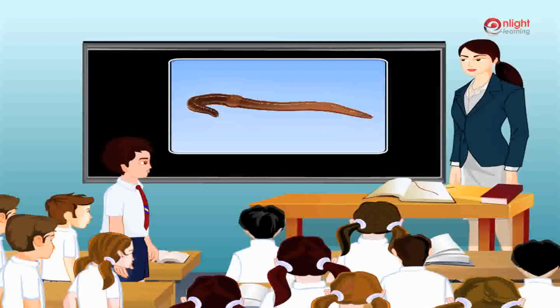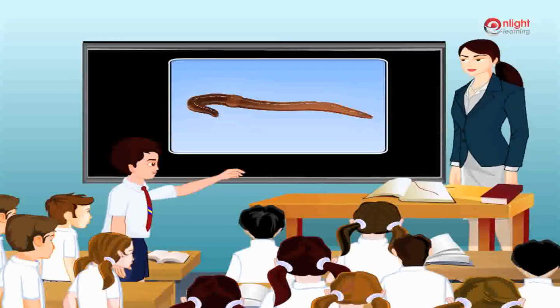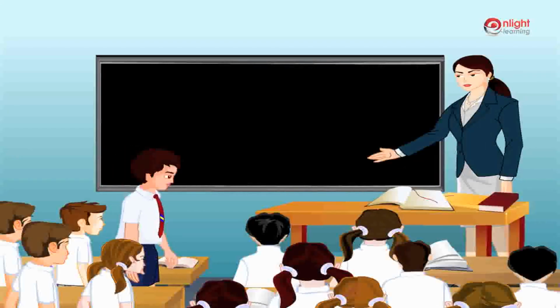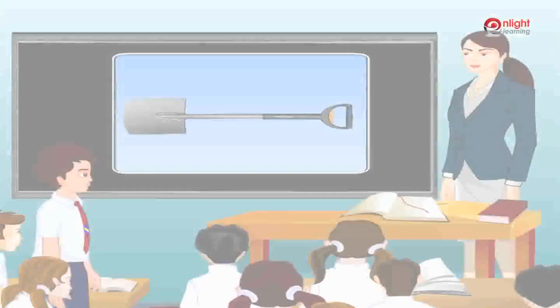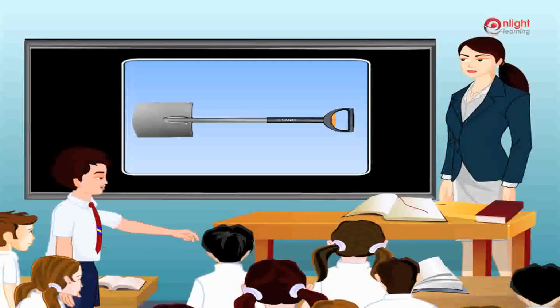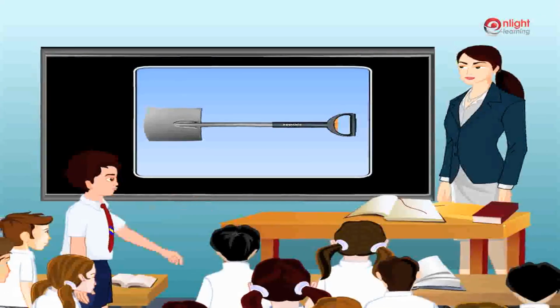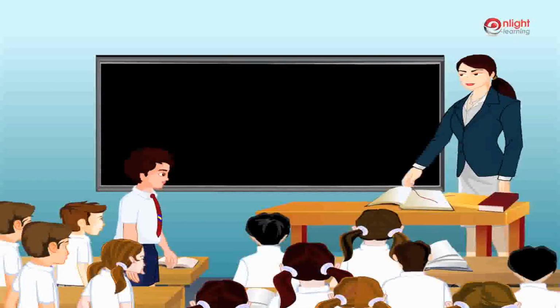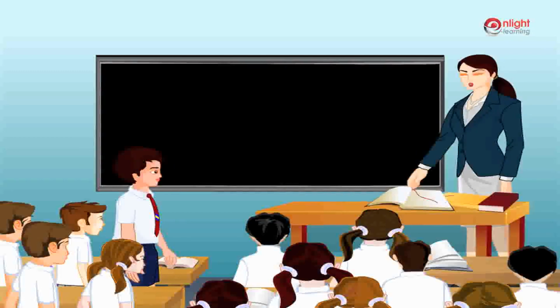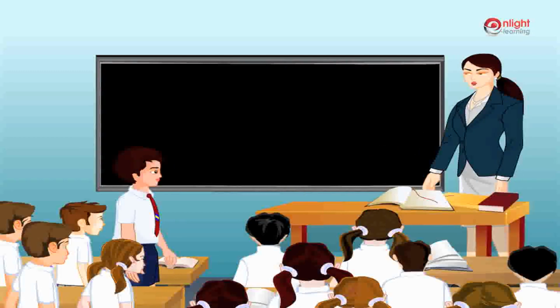Ma'am, that is an earthworm. I have seen them crawling in my garden. Good, David. Now look at the next picture and identify what it is. Oh, that's very easy. That is a spade. We use it for digging. Good show, David. Now listen to the oral clue I am going to read out and give me the answer.